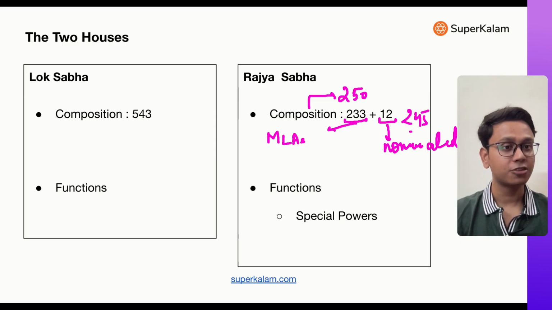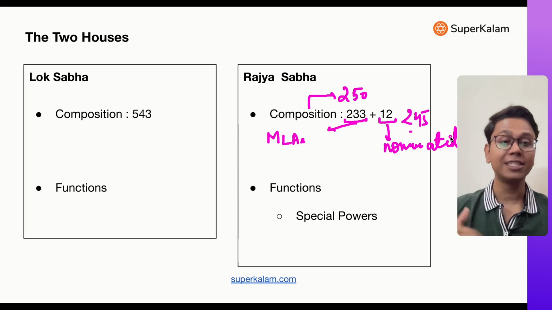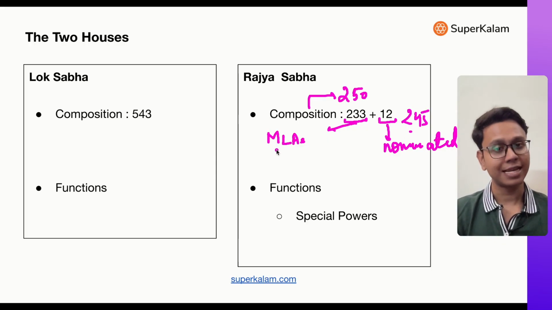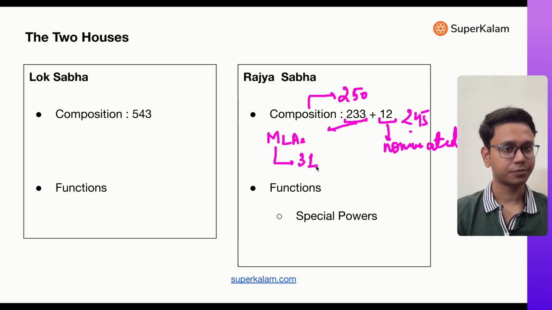So that's why it consists of elected members and nominated members. And elected members are not directly elected by people, but by members of state legislatures. For instance, Uttar Pradesh MLAs elect around 31 members to Rajya Sabha.